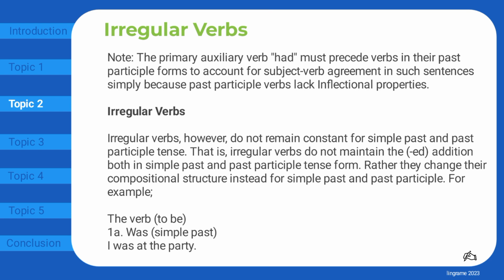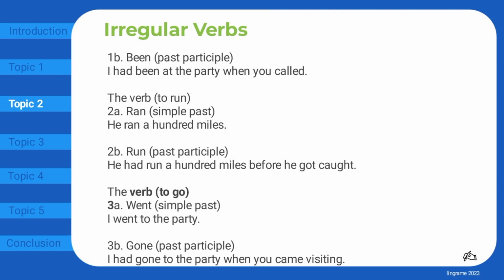For example, the verb, to be. Was. Simple past. As in I was at the party. Been. Past participle. As in I had been at the party when you called.